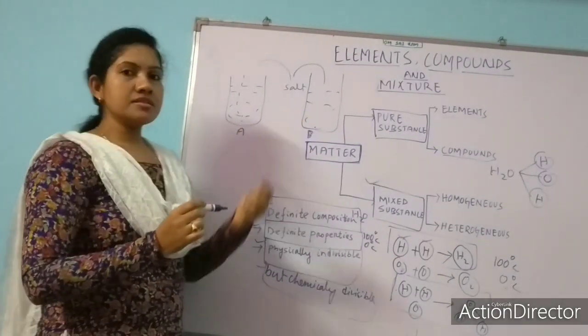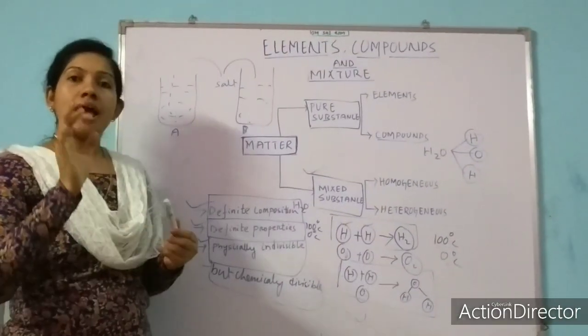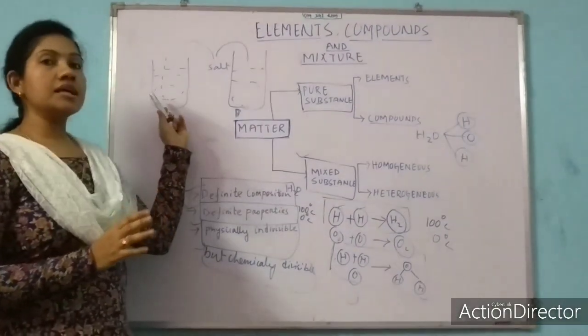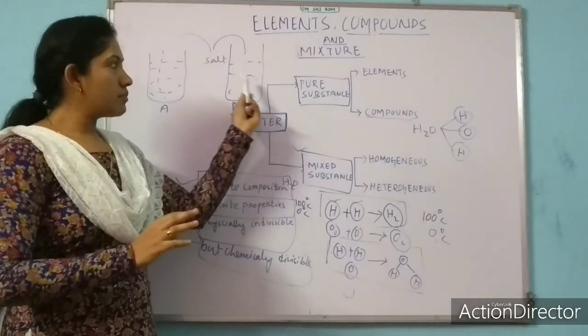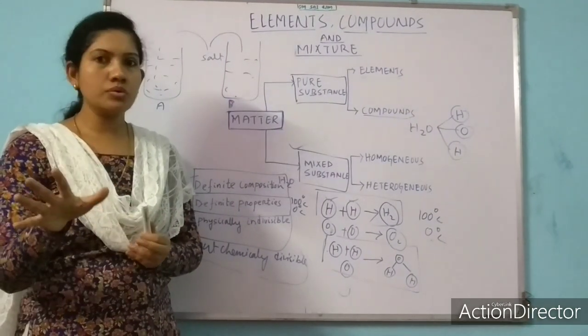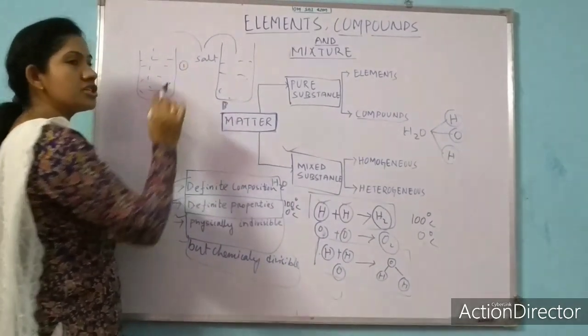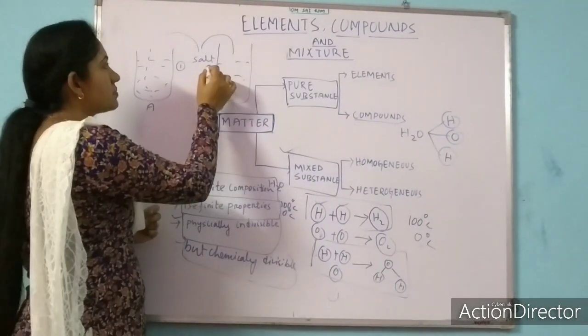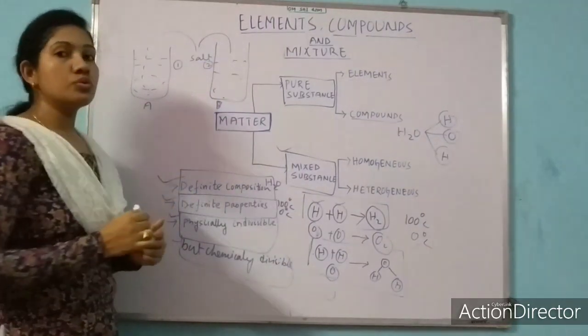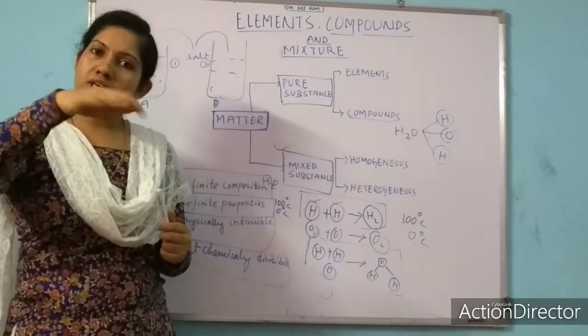By seeing this, can you tell that the amount of salt I have added in glass A is equal to the amount of salt in glass B? No. In glass A, suppose I have added 1 teaspoon of salt, but in glass B, I can add 2 teaspoons of salt. It will mix with water.